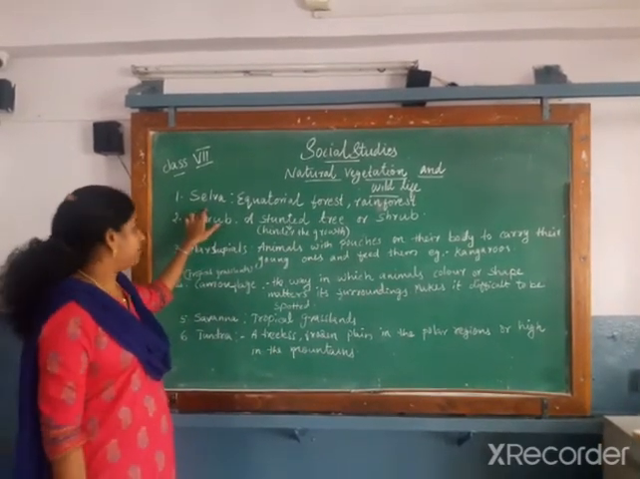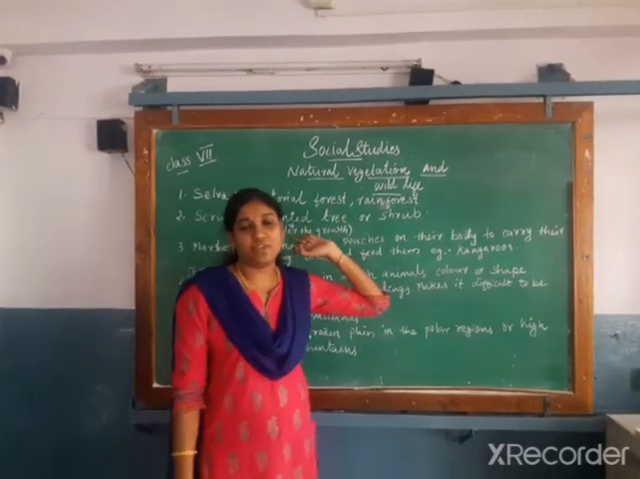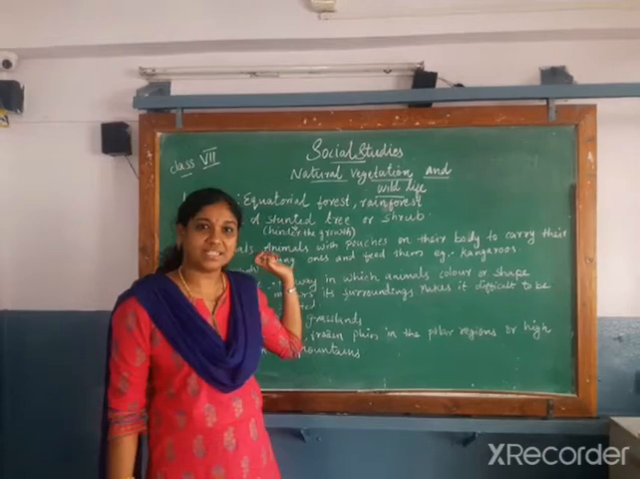What is meant by selva? Selva is an equatorial forest or rainforest. Another name for equatorial forest or rainforest is selva.